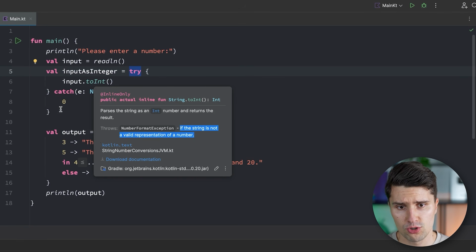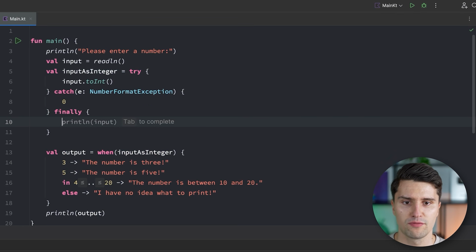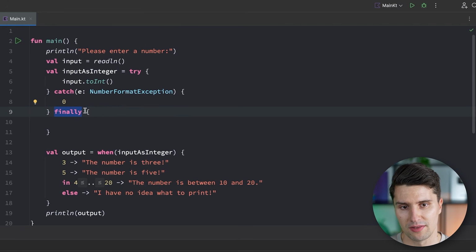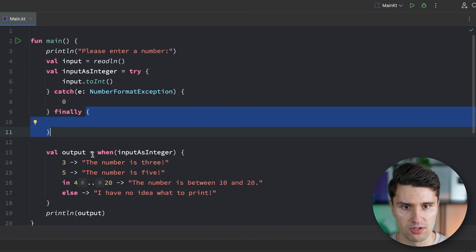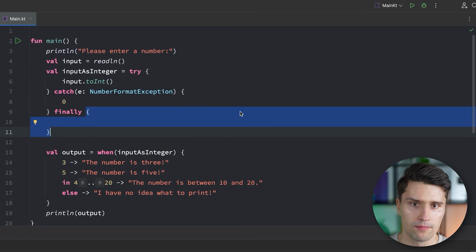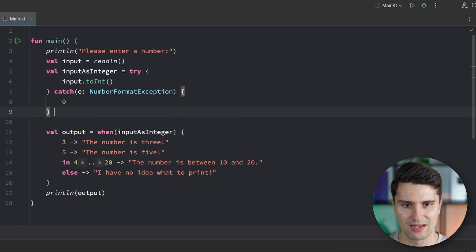There's also an option to actually have a so-called finally block afterwards. Not so often needed, also not very basic anymore, but the finally block just makes sure that this piece of code is definitely executed, even if an exception was thrown. In more advanced applications, this can then be used to, for example, clean up certain resources, close some network streams, close some file streams, but that's nothing we deal with here, so we can get rid of that.